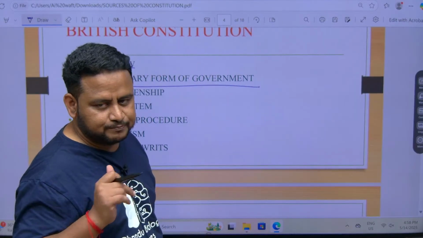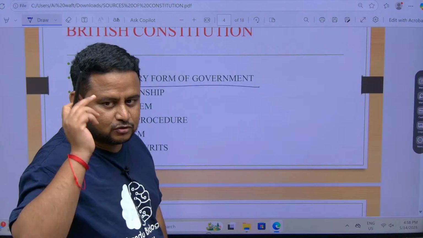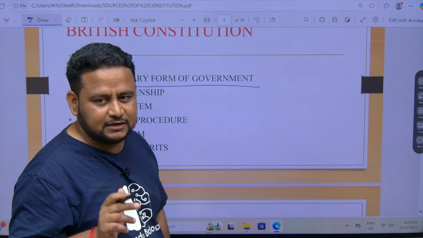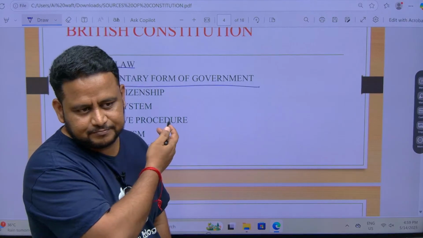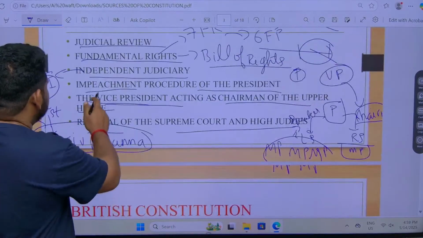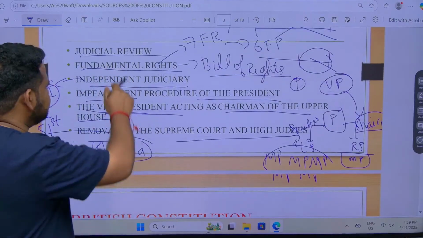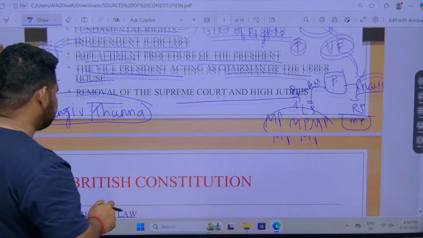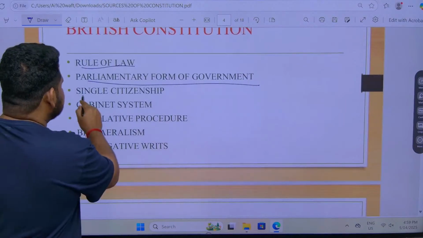Judiciary is given by whom? Judiciary is given by the Government of India Act, but independent judiciary is given by the US. See here. Independent judiciary is by the US. Judiciary is by the Government of India Act. Okay, with revision you will understand. Don't worry.